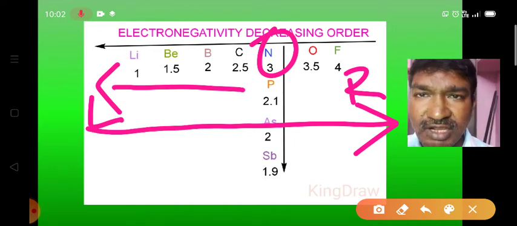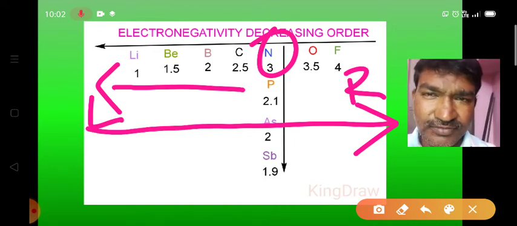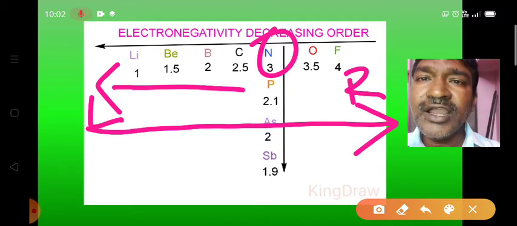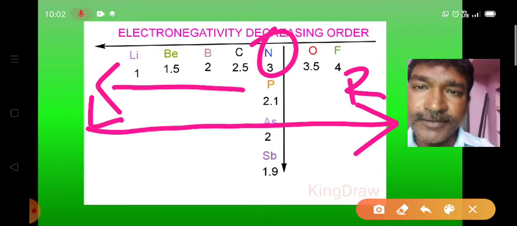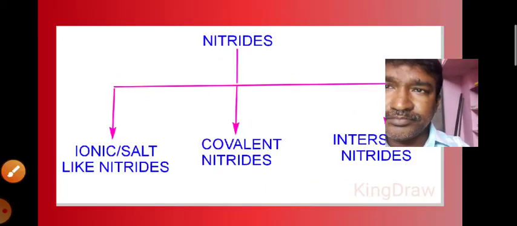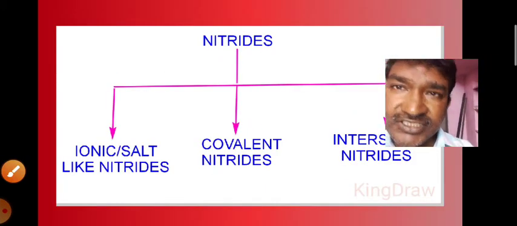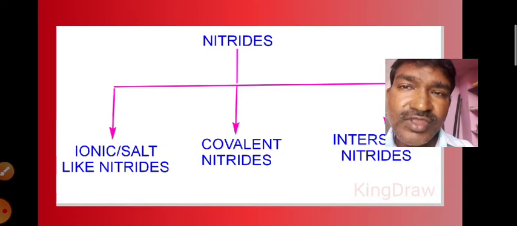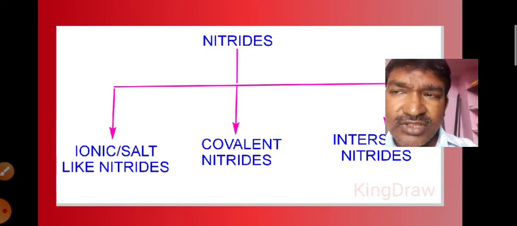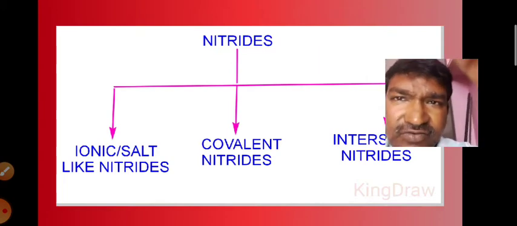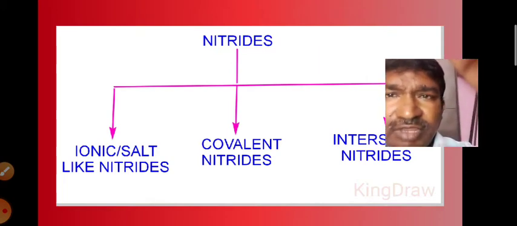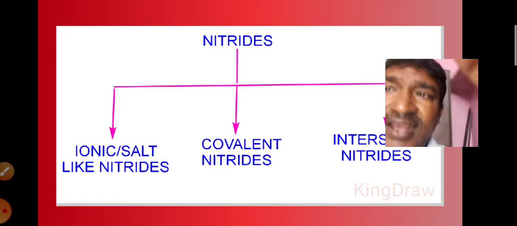In the carbides also we have the same type of classification: ionic carbides, covalent carbides, and interstitial carbides. In carbides, again ionic carbides or salt-like carbides are divided into the 3: methanides, allylides, and acetylides.